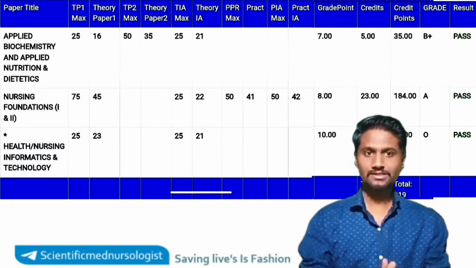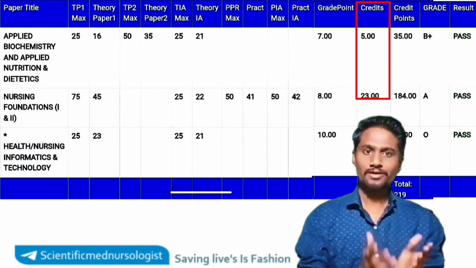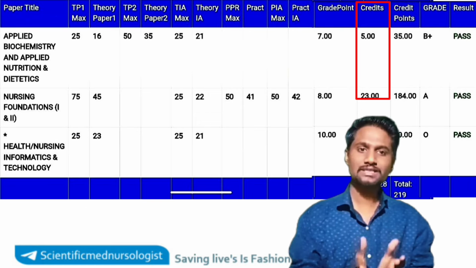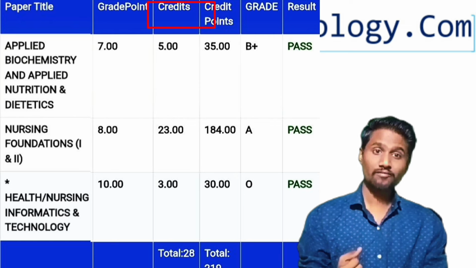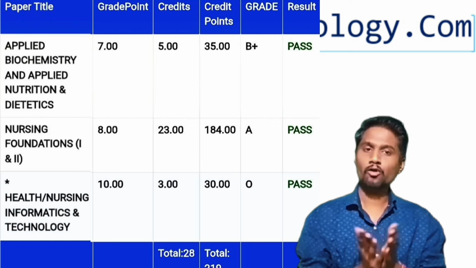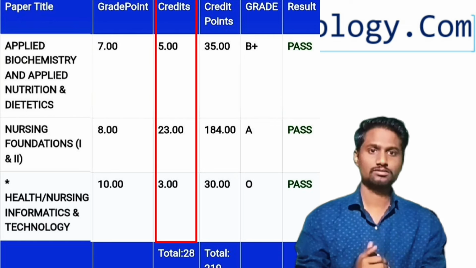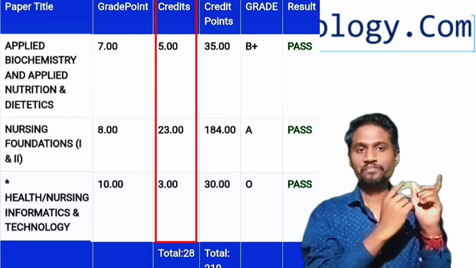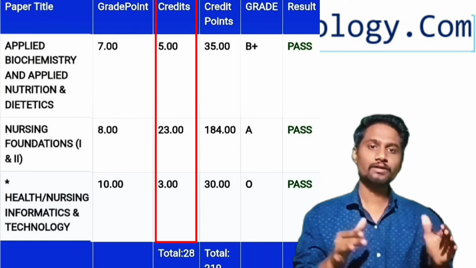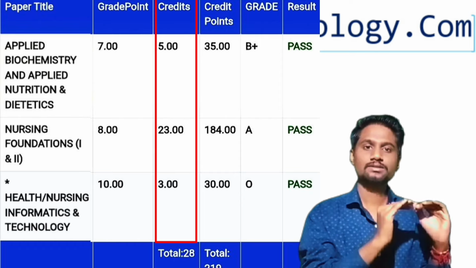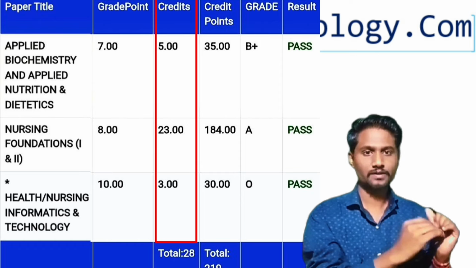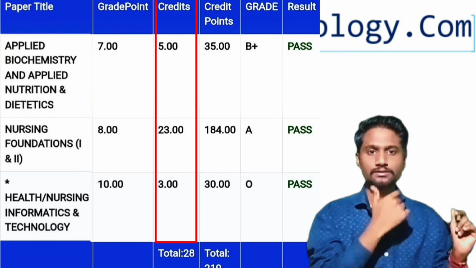Now let's move to the next column, that is credits. What is the meaning of this column? Basically, credit means the importance of the subjects, the hardness level of the subjects, and how much depth there is in that semester. Did you understand? This credits column will be the same for everyone. For every student of that semester, the credits will be constant.